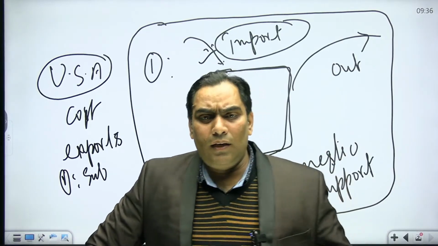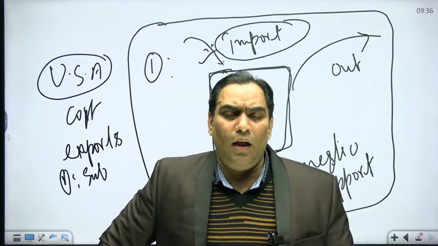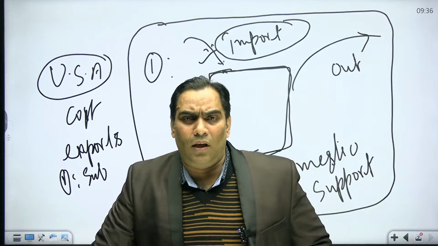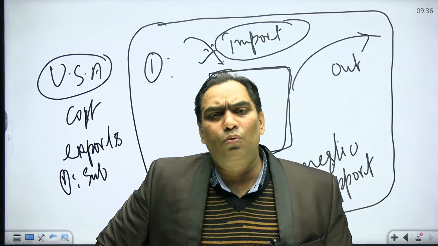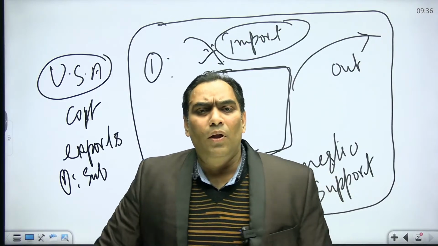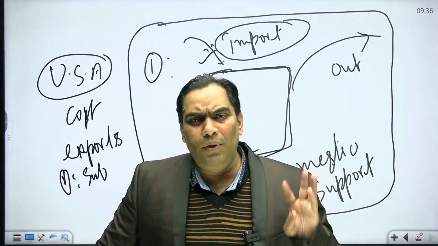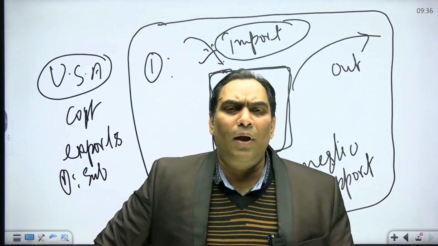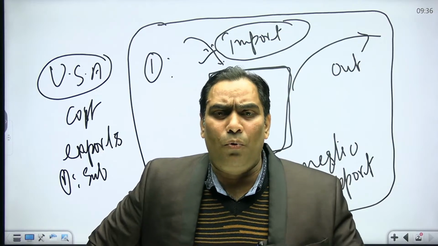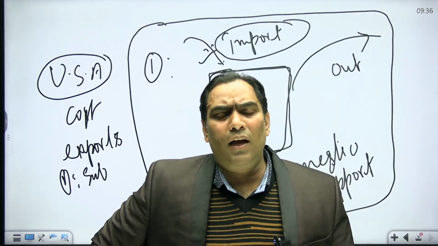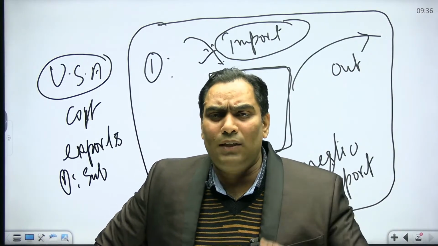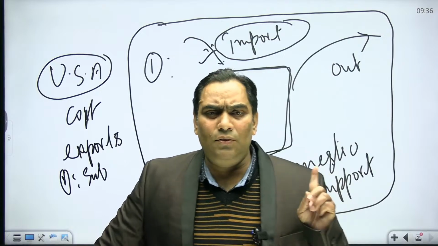Exporter means, suppose India is giving undue advantages to their exporter, meaning India is going to give subsidy to their exporter. That subsidy may be in three forms. Either the Indian government is going to give cash benefits to their exporter, and they are going to put the condition that if you export that much amount, we are going to give you this much amount of subsidy. Okay, so this is one thing.